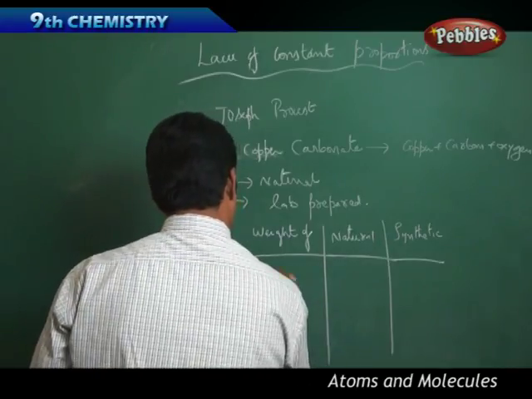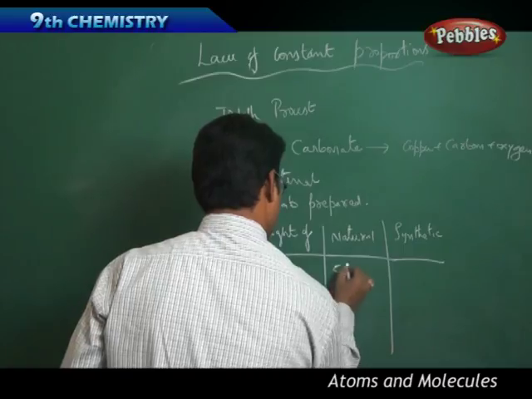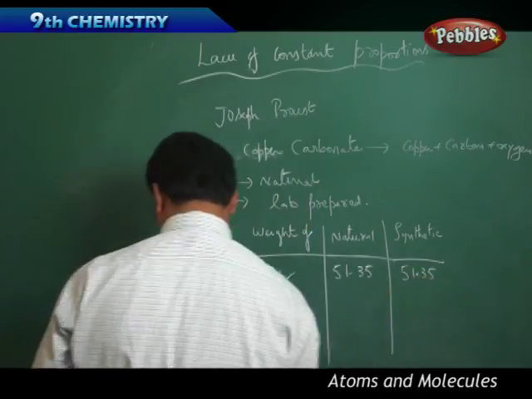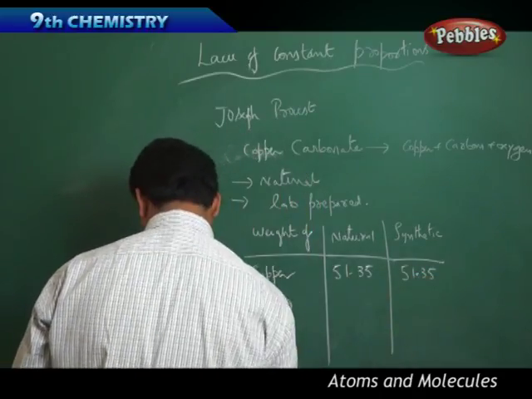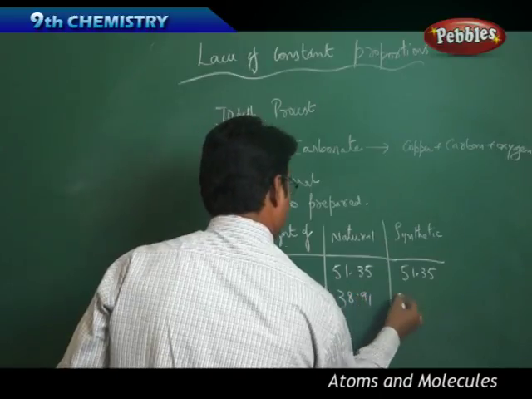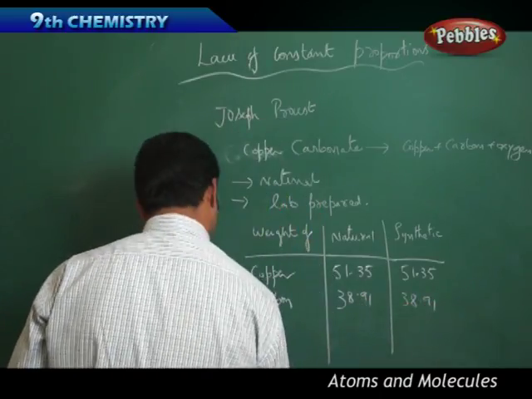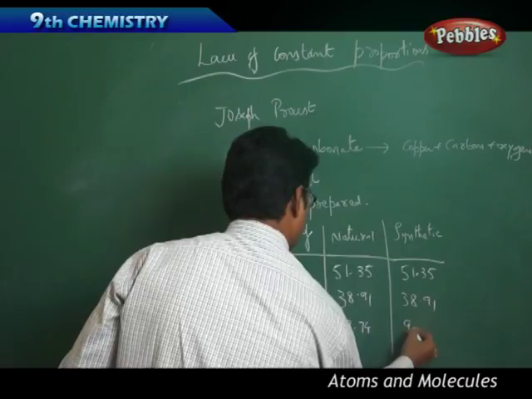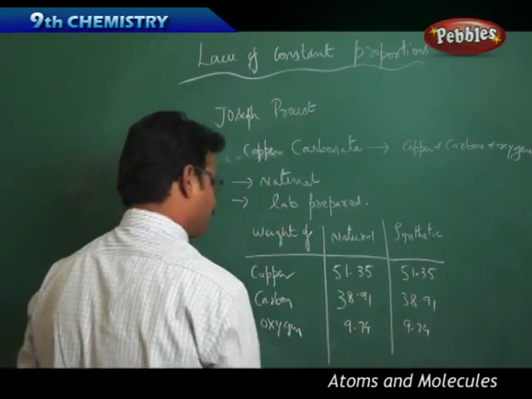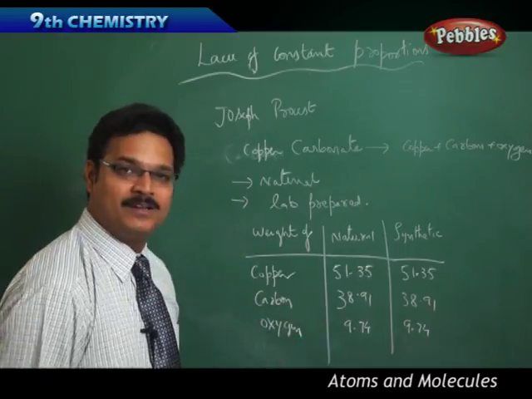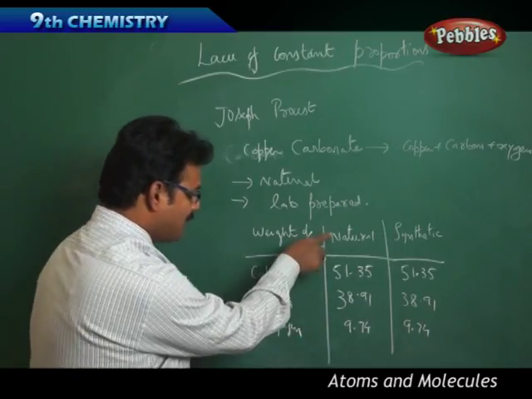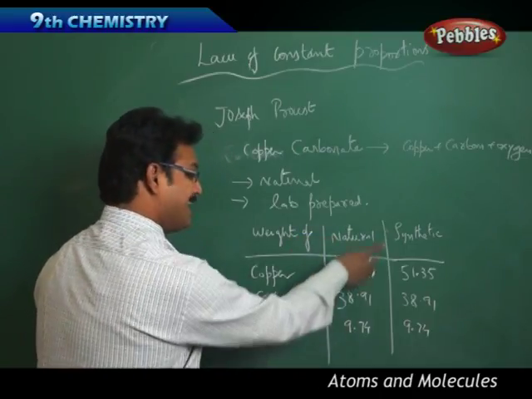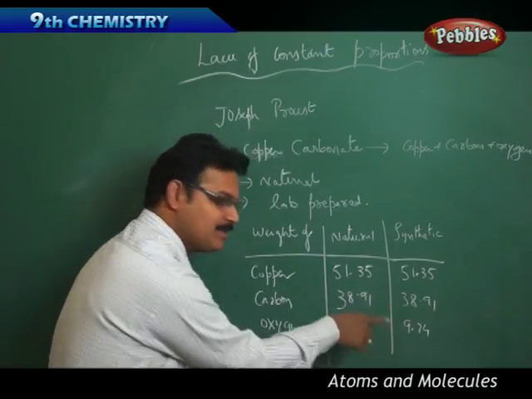If you take the copper, he got 51.35 in both. Carbon, 38.91 in both. Oxygen, 9.74 in both. See the table. Now what do you understand? In the natural way, the copper carbonate has these proportions of copper, carbon and oxygen. In synthetic also, they have the same proportions.